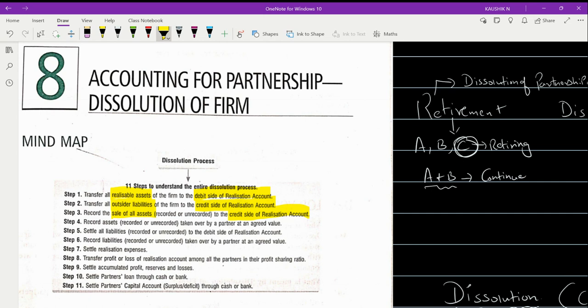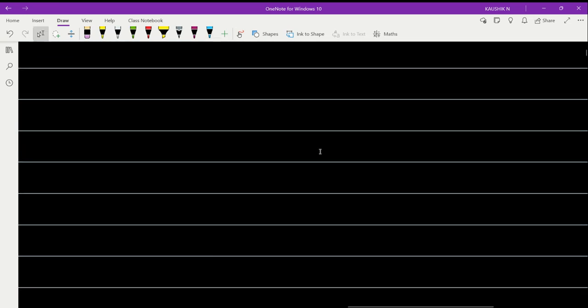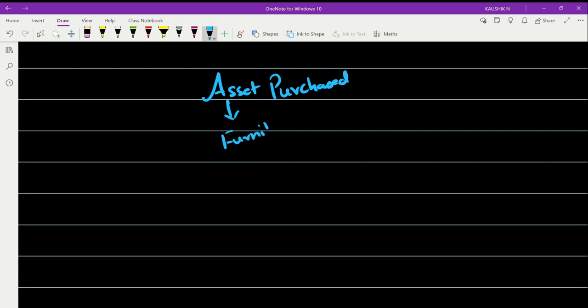You have to just think about the journal entry. If you ask what is a journal, I'll just do it here. What will be the journal for the purchase of an asset in general? Okay, when an asset is purchased, and that asset, say for example, I'm giving the example as furniture.